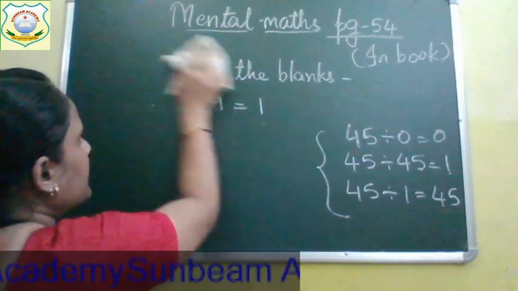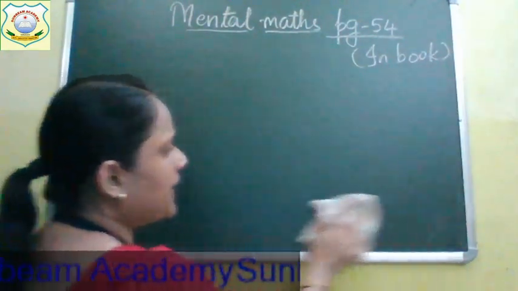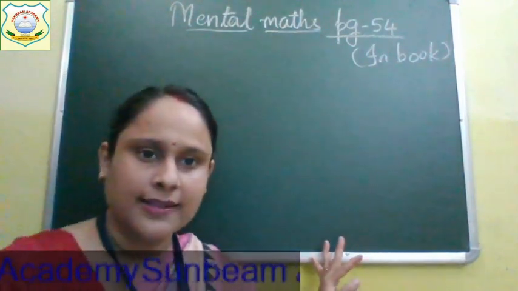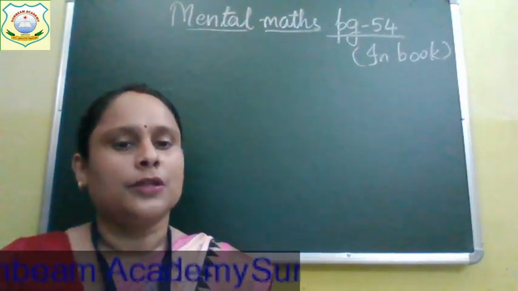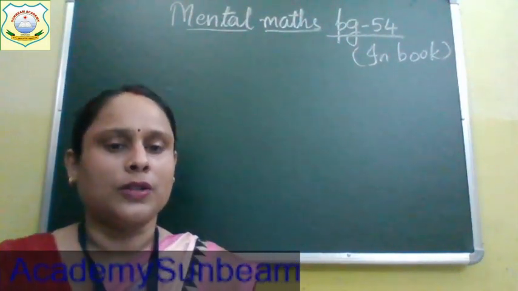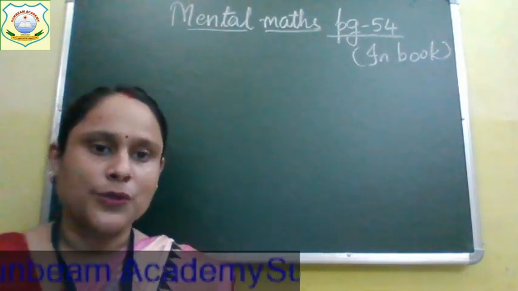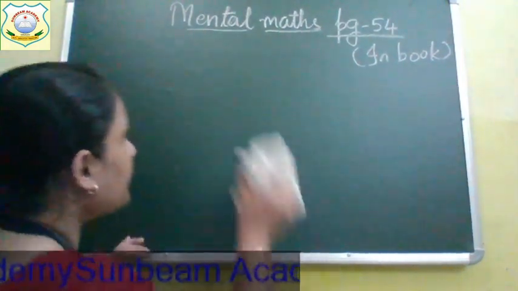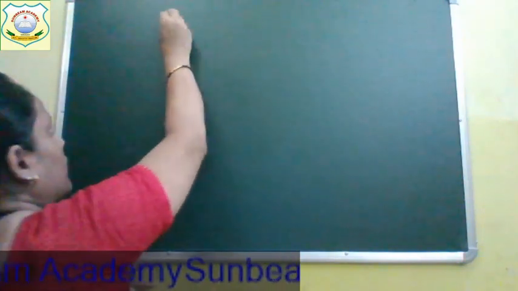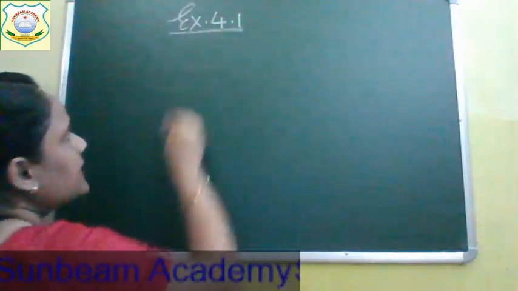Now your book work is over children. Have you all understood and completed mental maths question in page number 54? Everyone has written page number 54 mental maths question. Now you will open your notebook. Take out your maths notebook everyone. Exercise 4.1. All of you take out your maths notebook now. Now book work is completed. Now your exercise 4.1 is started.